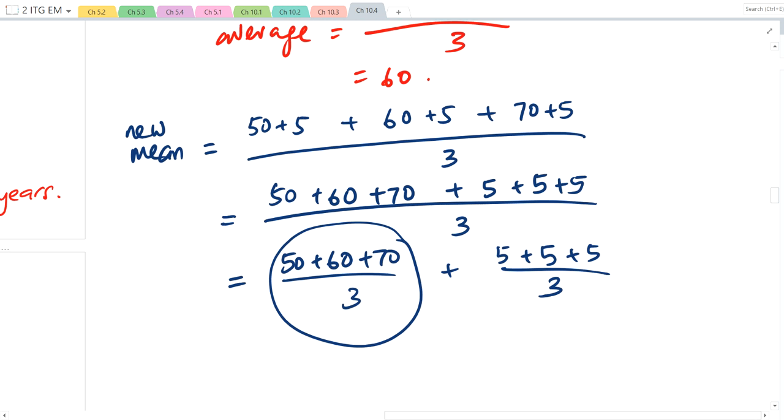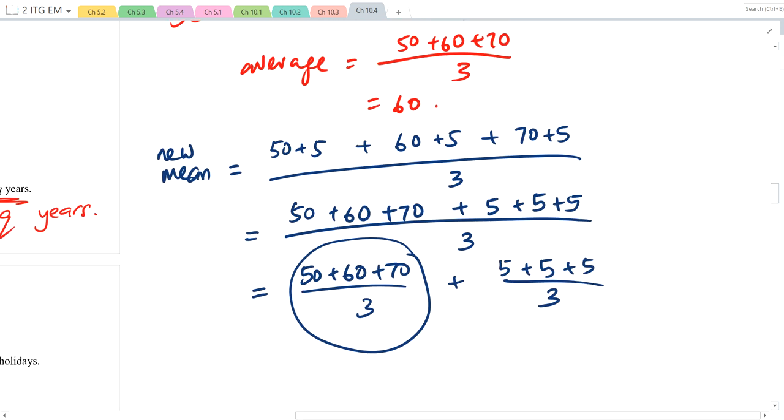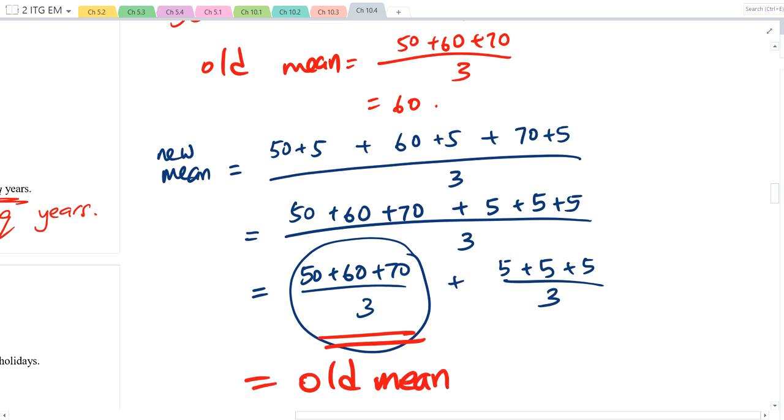Okay. Hey, have we seen this before? Have we seen this earlier on in red color? We saw it here, right? That was the old average, the old mean. Hey, this is the same. It equals the old mean plus, what do I add? Why 5? Because I got 5 plus 5 plus 5. How many times? 3 times. Why 3 times?